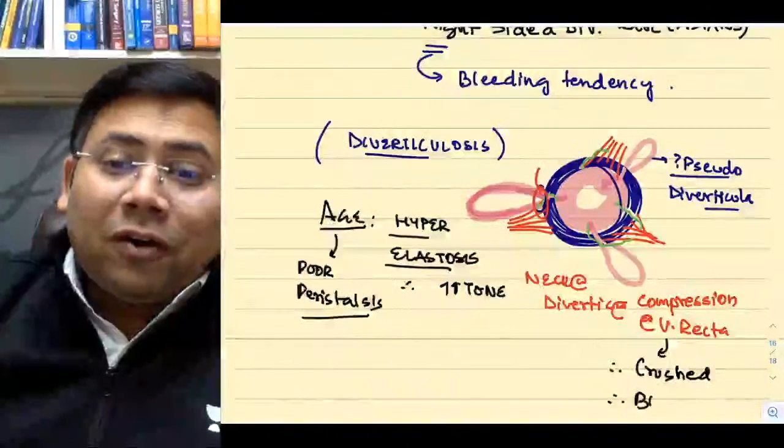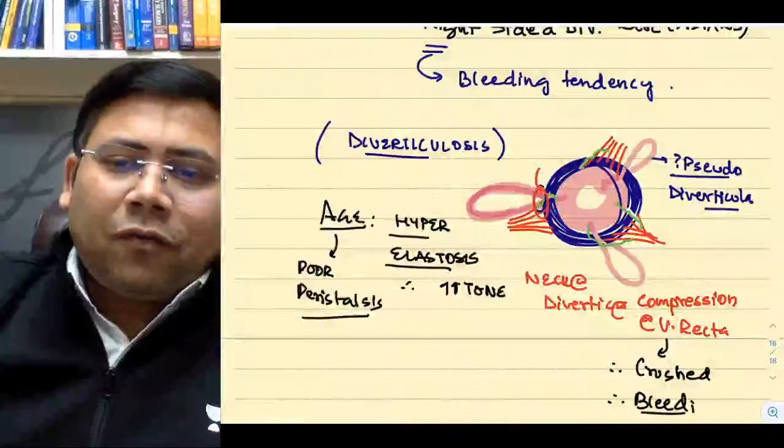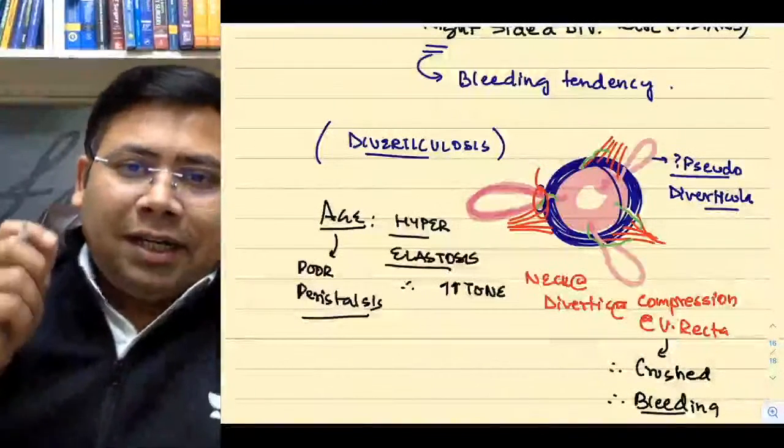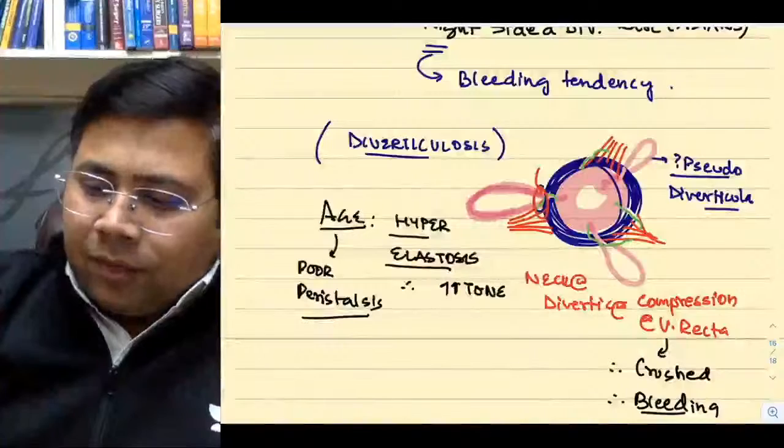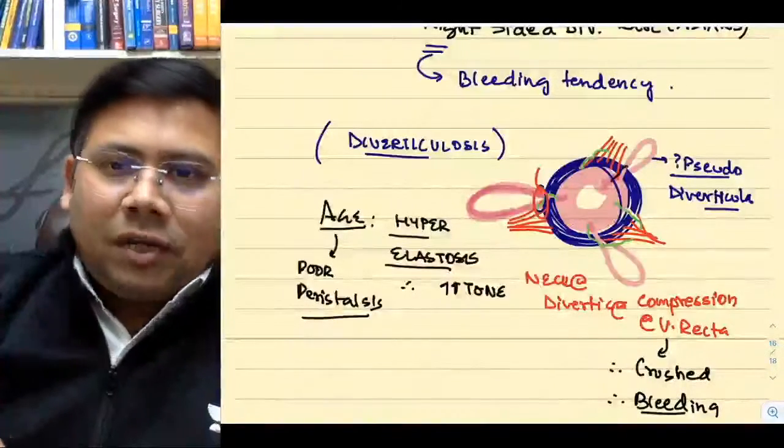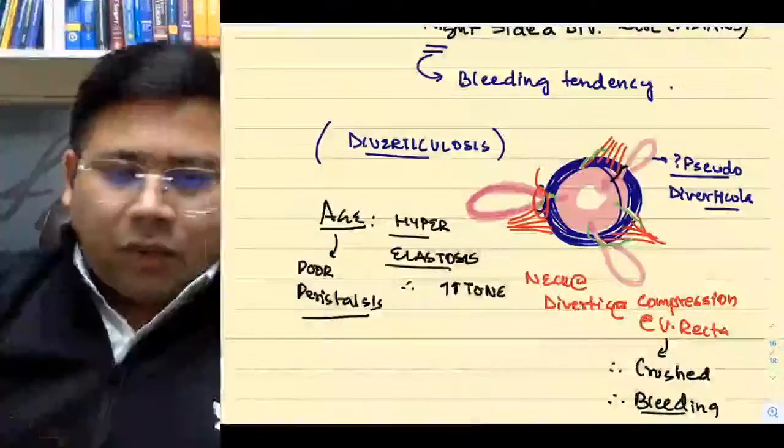So bleeding is not from the ulcer, bleeding is not from the mucosa or submucosa, it is the damaged vasa recta. Can you see? This is the damaged vasa recta which is getting compressed at the level of diverticular necks.